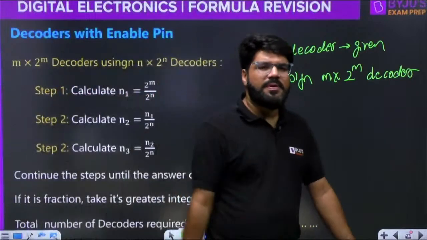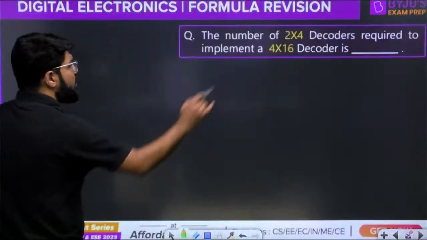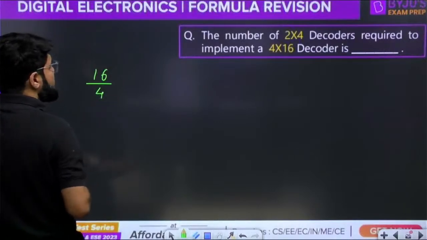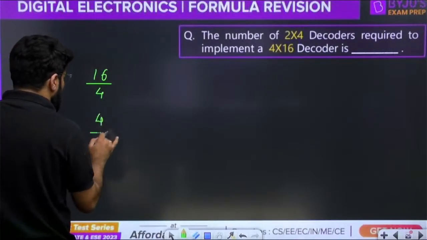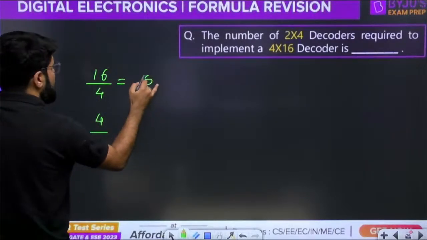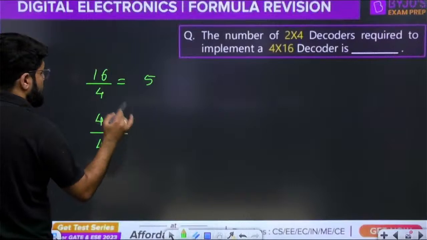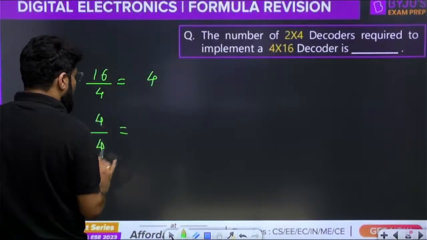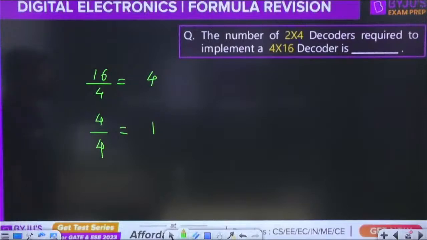अब इसको भी मैं और सिंपल तरीके से बताता हूं. Let's start doing here. So I divide how much? 16 divided by 4. Answer is 4. Now I take 4 by 4. How much is the answer? So 16 by 4 was equal to... wait, 4 by 4, sorry. 16 by 4 answer is equal to 4. 4 by 4, the answer is equal to 1.